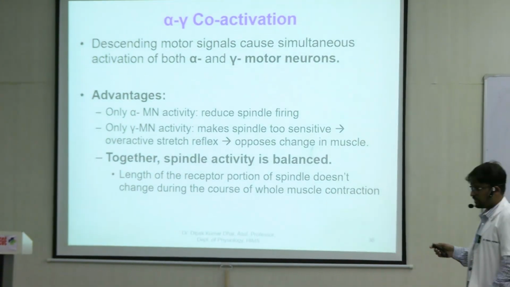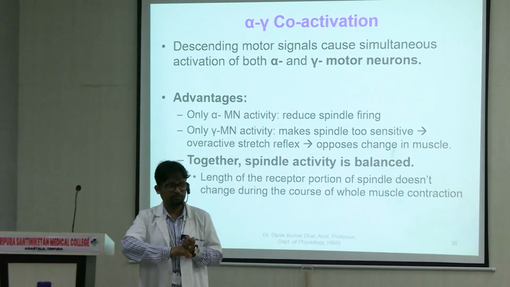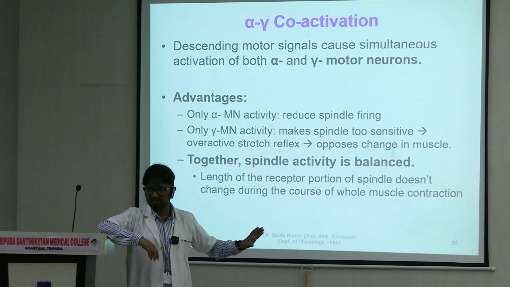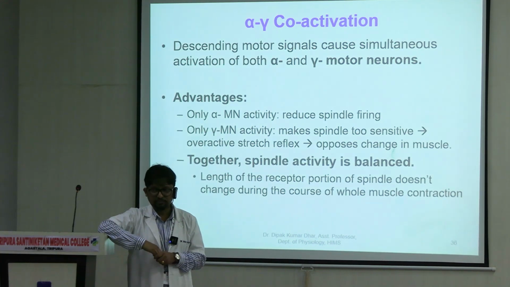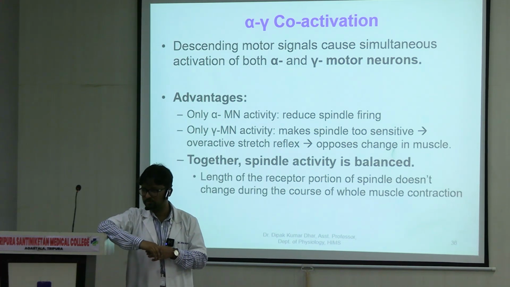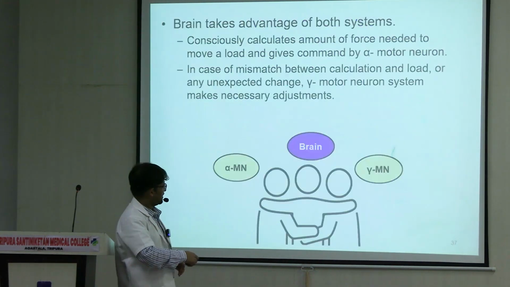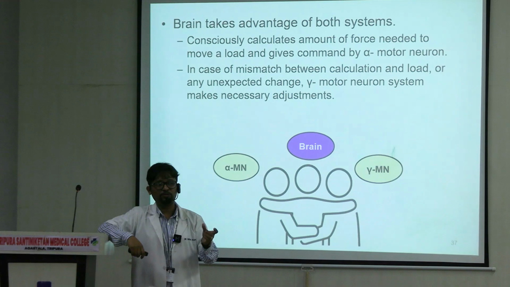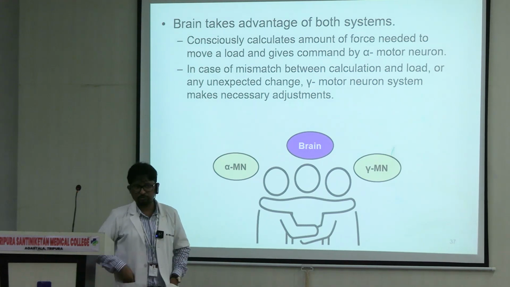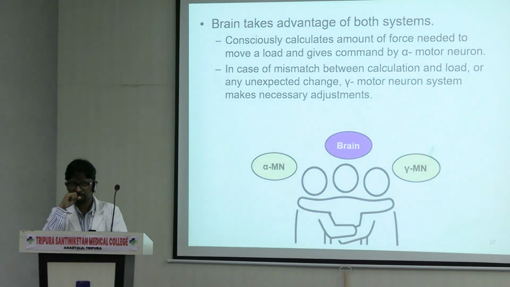So two things. From this topic that we discussed today, spindle is a very important question from exam point of view, and stretch reflex. So all the reflexes, the other ones I will complete in the next class. Stretch reflex, spindle, you are often asked as short notes, right? And alpha gamma coactivation, the concept is asked in the form of a give reason, right? So I'll stop here. Next class we'll talk about the remaining type of reflexes and the descending tracts of the brain, right? Thank you.